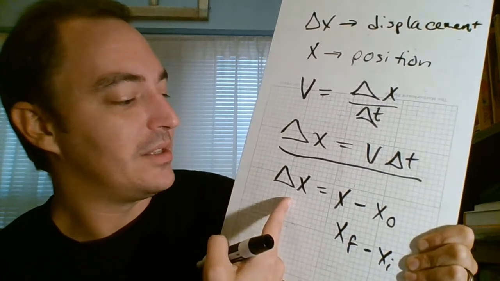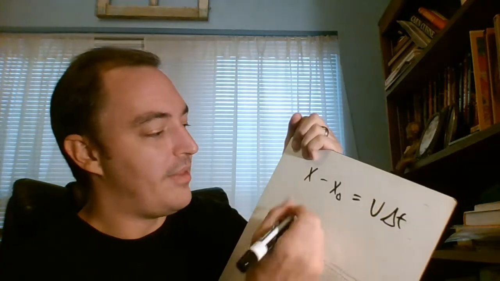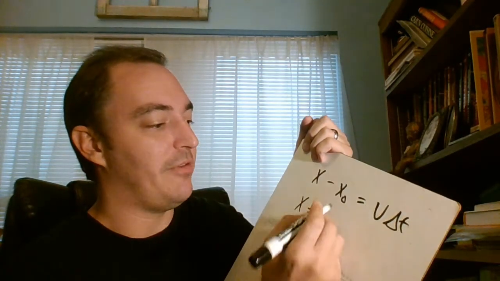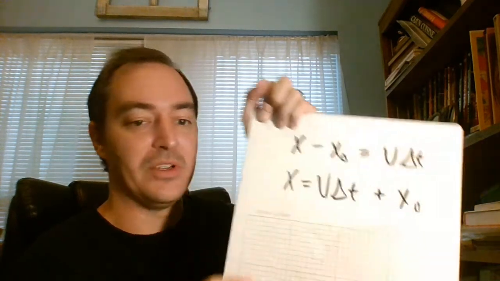So now we have this: delta x is x minus x naught. Given all of those pieces of information, we have another formula. If delta x is x minus x naught, which is equal to v delta t, then my current position can be found by calculating v delta t and adding my original position.